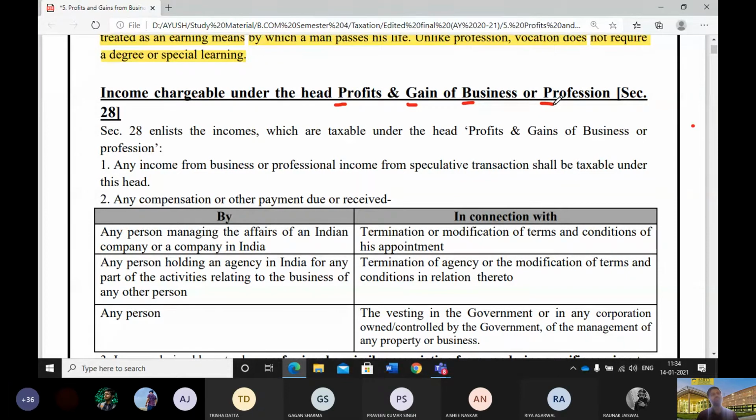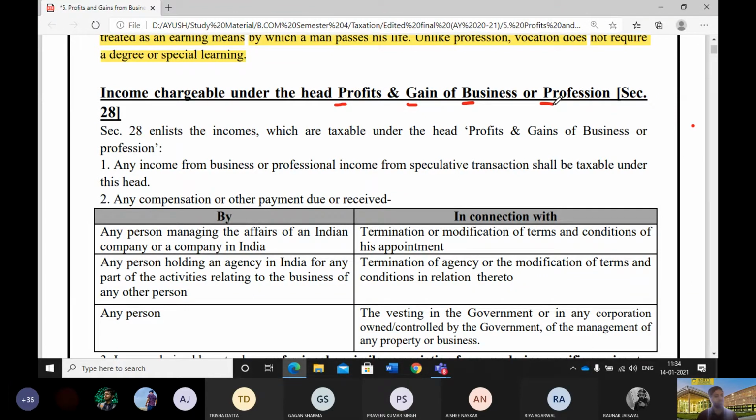Let me tell you one thing: when an income can be charged under this head, the first and foremost important criterion is that the person who is earning the income should have a business. First of all, how do you define whether he has a business or not? To form a certain class or category of business, we require some documentation. For example, we require a basic trade license.